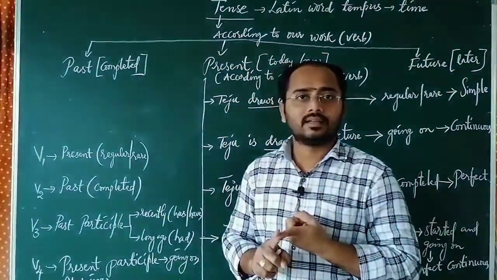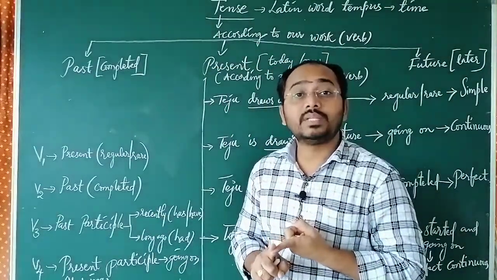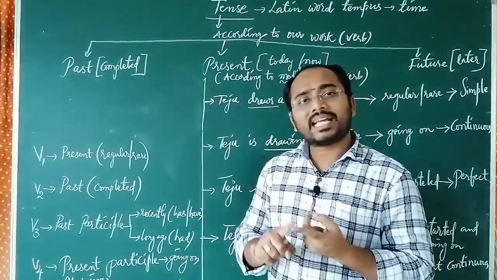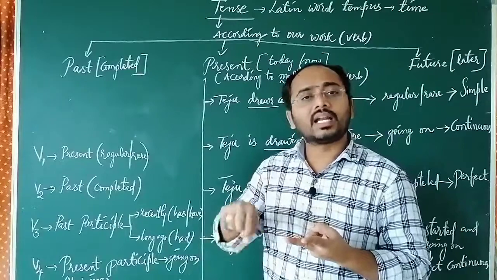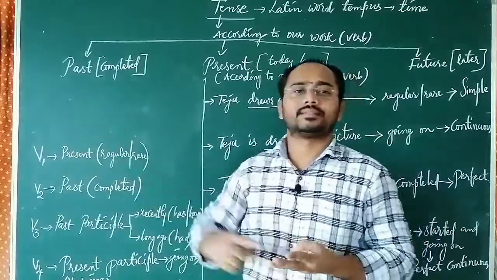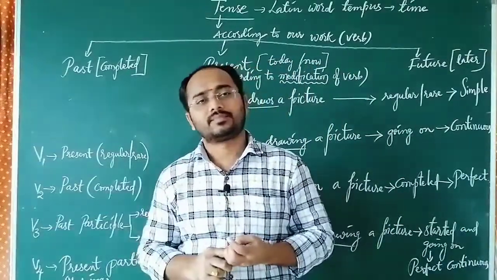That is past, which shows the meaning of completed. Second, present, today or now. And the third is future, later, tomorrow and later.